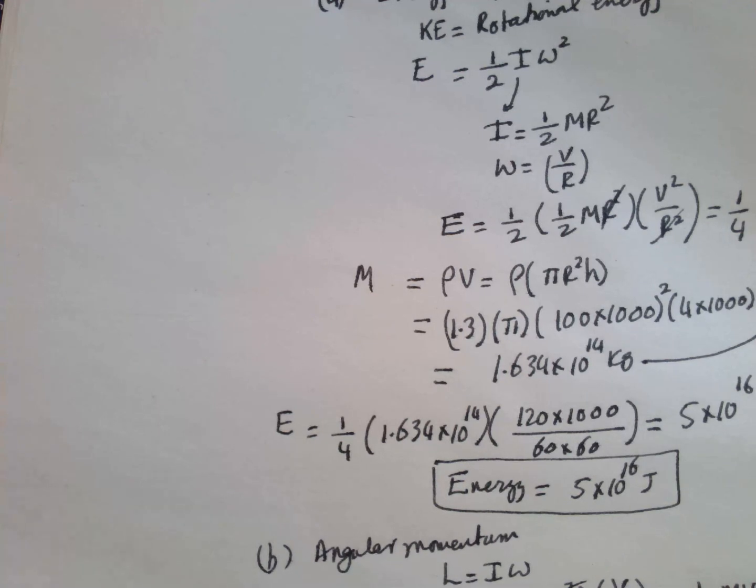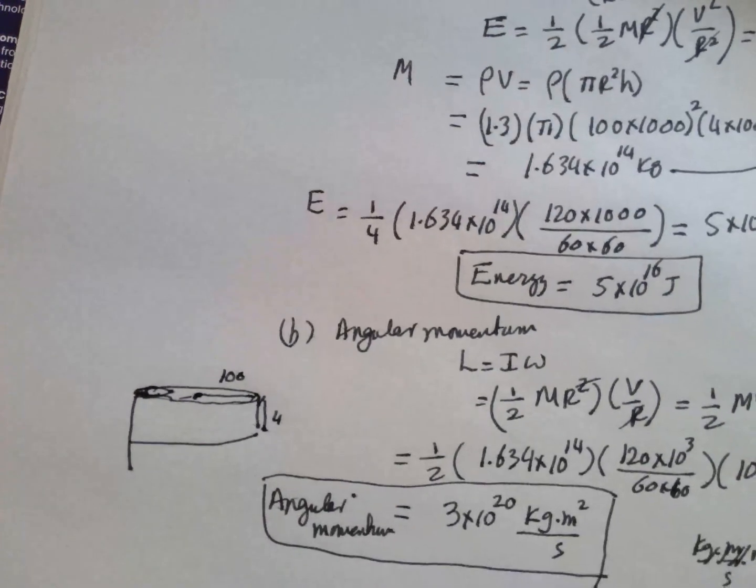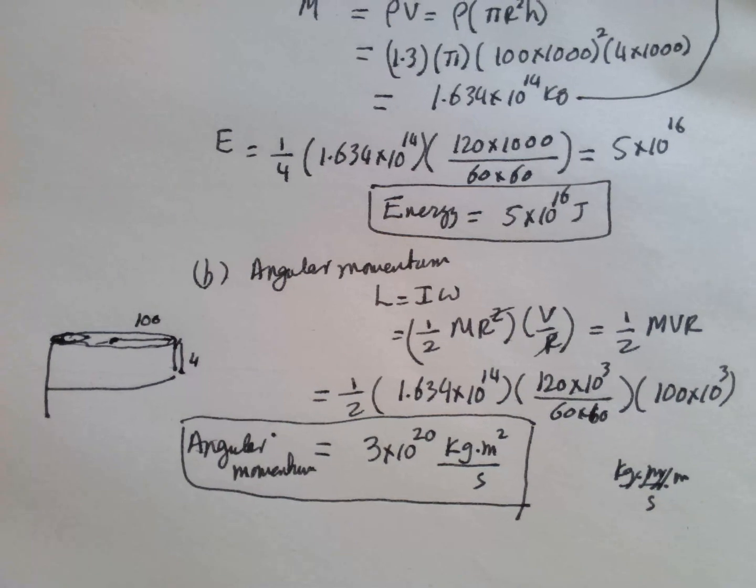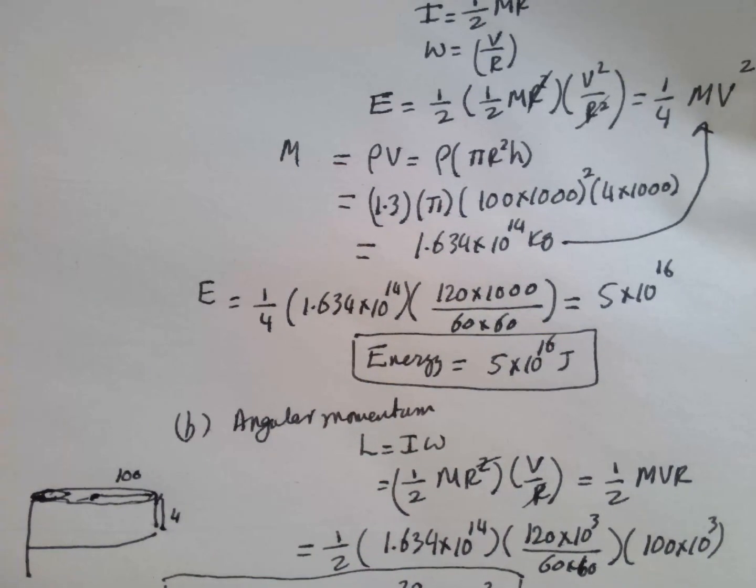So it's like this one, 100 kilometers by 4 kilometers. On the periphery there is a very high velocity, and the eye of the hurricane. So this is the answer: angular momentum is 3 into 10 power 20, and energy is 5 into 10 power 16 joule.